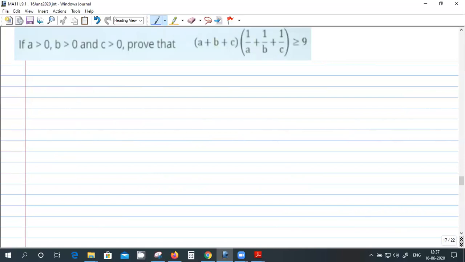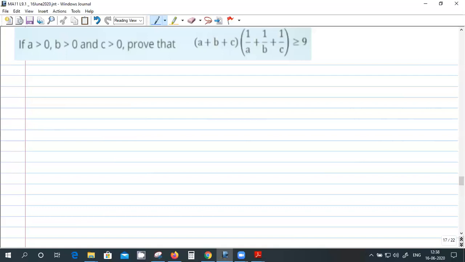If three numbers are a, b, c, what is the arithmetic mean? a plus b plus c divided by 3, right? And similarly, for three numbers a, b, c, the harmonic mean is related to 1 by a plus 1 by b plus 1 by c divided by 3. So you can see both arithmetic mean and harmonic mean are appearing, right? And the 9 on the right hand side you can write as 3 into 3.